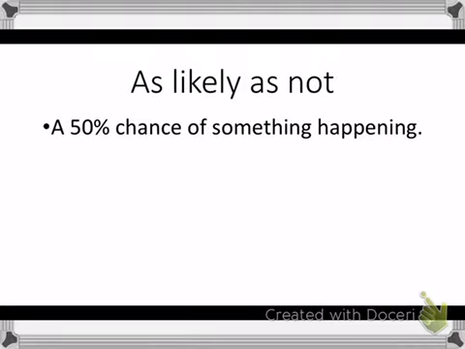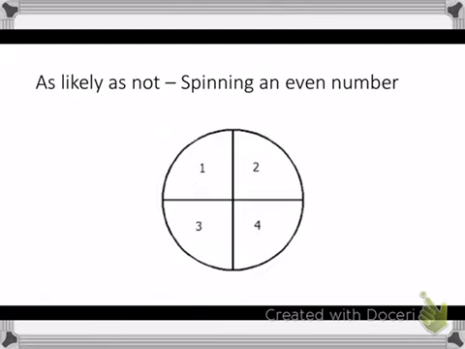Moving on, a 50% chance of something happening. That is as likely as not. Basically, that just means if someone asks you what's the chance of that happening, and you say, 50-50. You've heard that. And what that means is there's a 50% chance of something happening and a 50% chance of it not happening. And again, let's look at the spinner for an example. And there's our spinner, 1, 2, 3, 4. And this time, what's the probability of landing on an even number? Well, there's 2 even numbers, 2 out of 4. 50%, so this is an example of as likely as not.